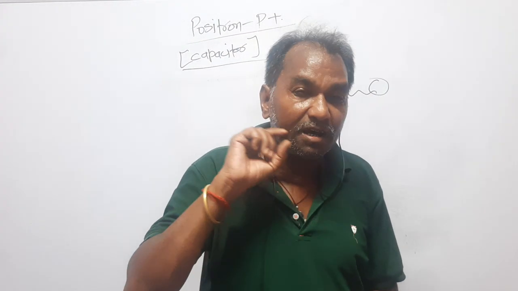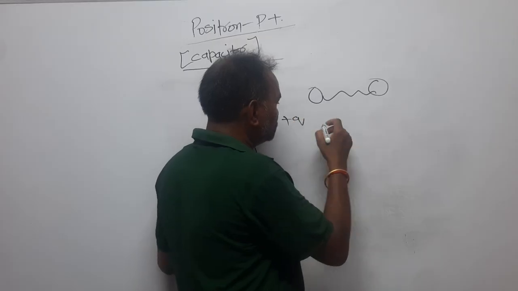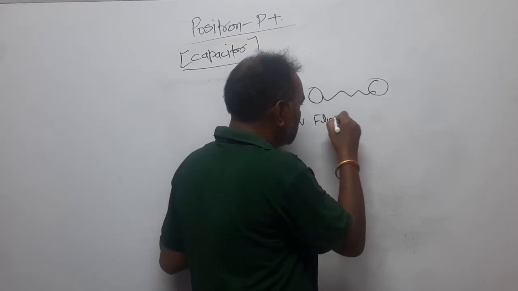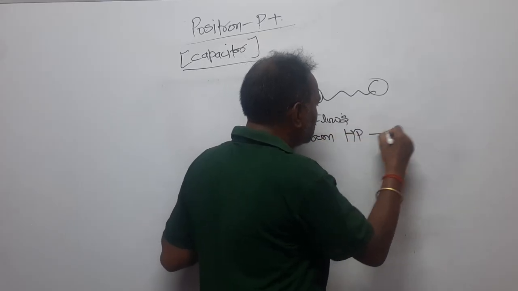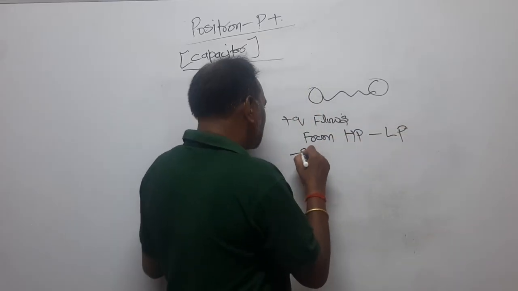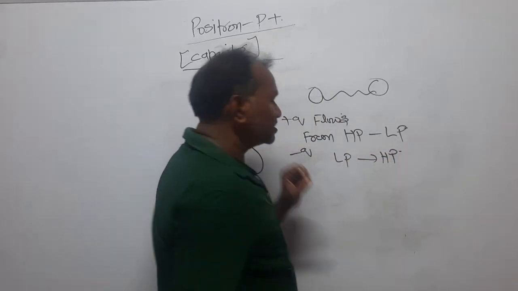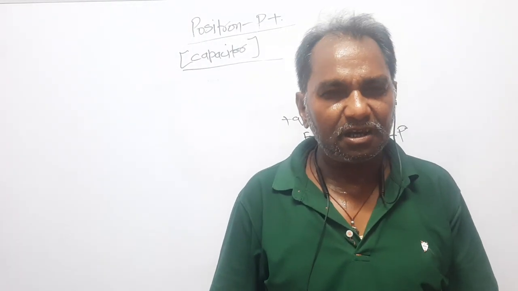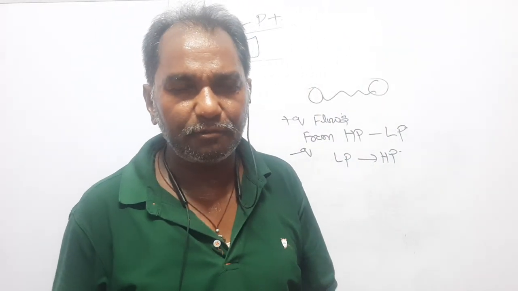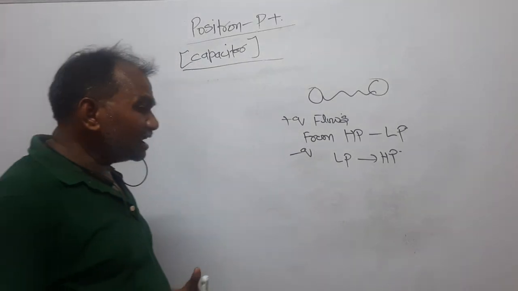And which factor will decide from where to where the charge will be transferred? Positive charge flows from higher potential to lower potential. Negative charge flows from lower potential to higher potential. Positive charge flows from higher potential to lower potential, and negative charge flows from lower potential to higher potential. Right?